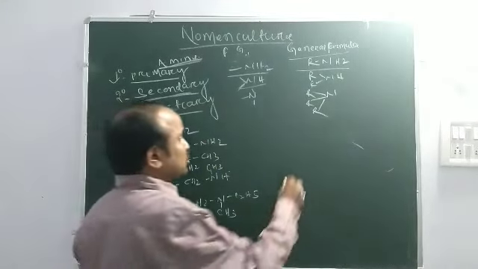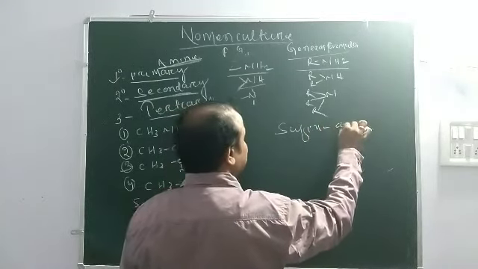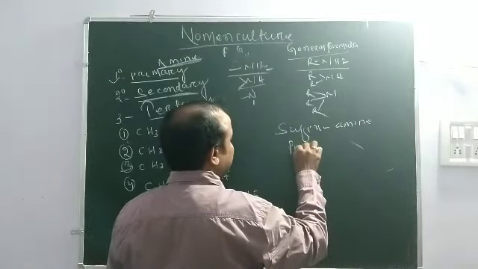Its suffix is amine and its prefix is amino.